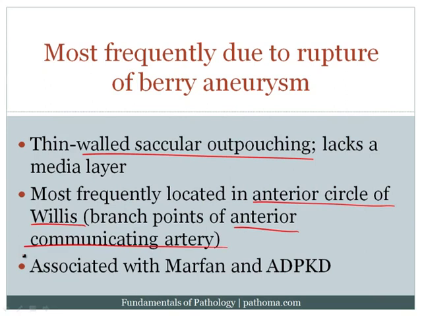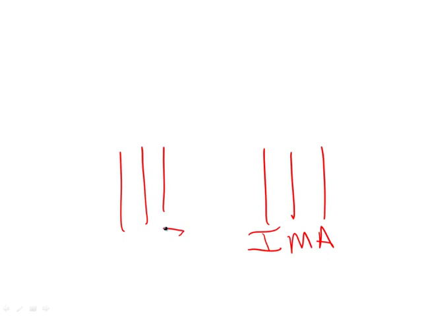Very high yield, examiners like you to know that the most frequent location of berry aneurysm is in the anterior circle of Willis at the branch points of the anterior communicating artery. Now, the idea here is that these berry aneurysms can easily rupture because they lack a media layer. Illustrating this, here is a blood vessel with an intima, a media, and an adventitia. So this is one wall, and here would be another wall where you have an intima, a media, and an adventitia, and of course blood is flowing this way.